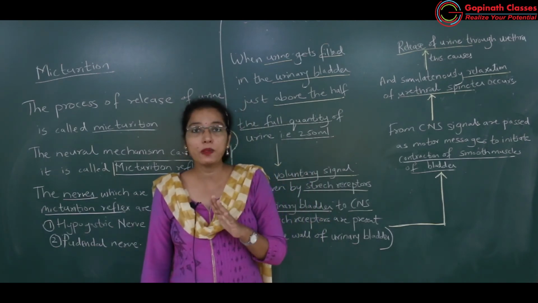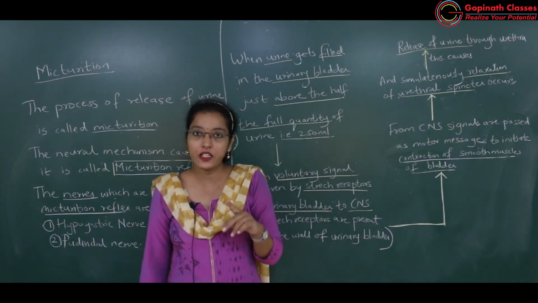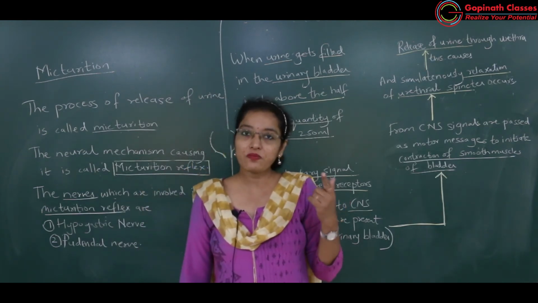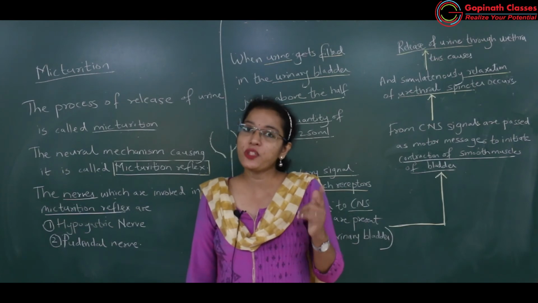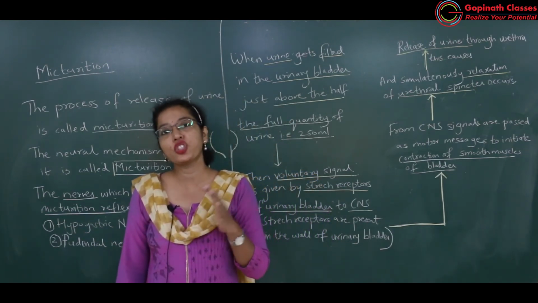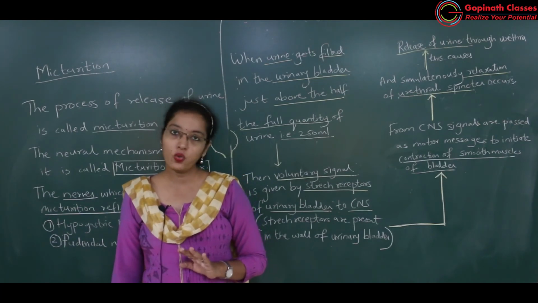So urethral sphincters दो हैं, हम लोग ने study किए थे, inner, that is internal urethral sphincter which is involuntary in action, and external urethral sphincter which is voluntary in action, okay.